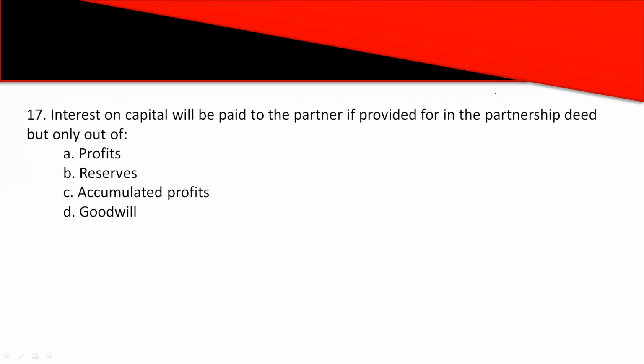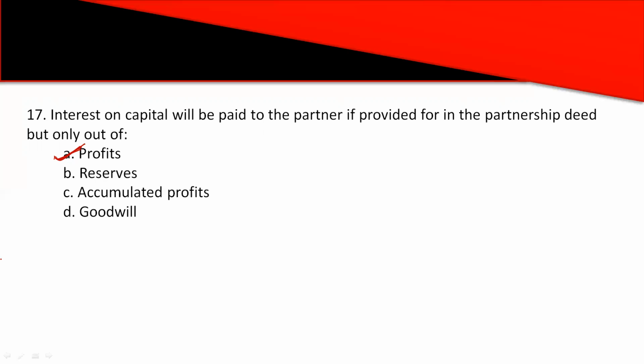Here, now they are telling there is a partnership deed, but we can give interest on capital only out of profits. Okay, so this is only out of profits. If there are profits in the firm, it will pay interest on capital. If in case the firm is incurring losses, then the firm is not liable to pay interest on capital in that particular period.